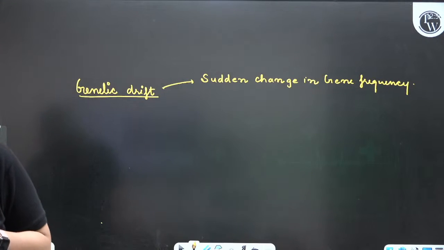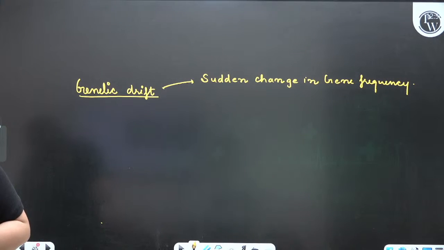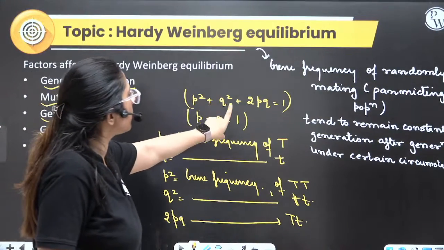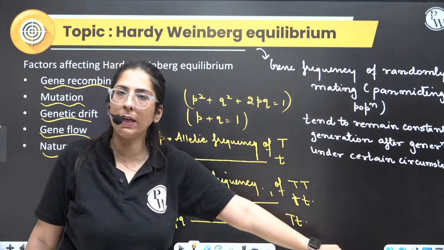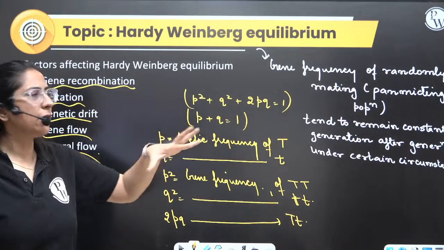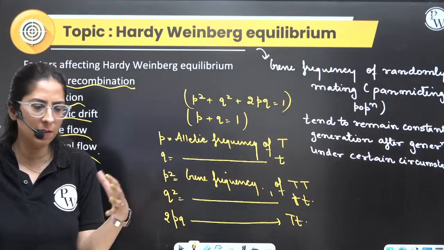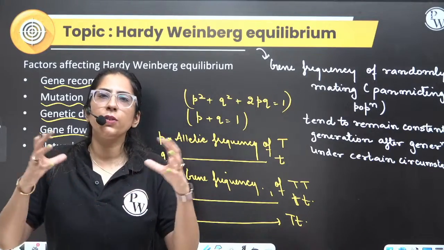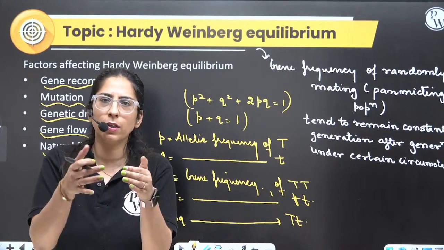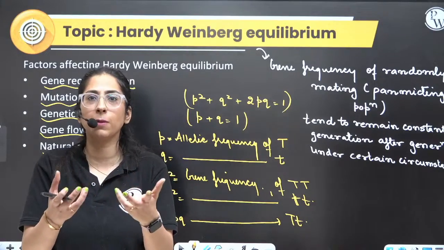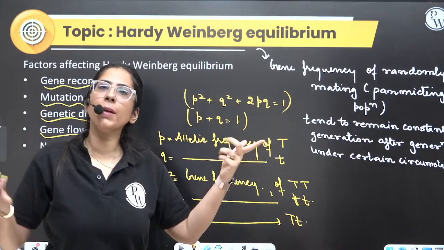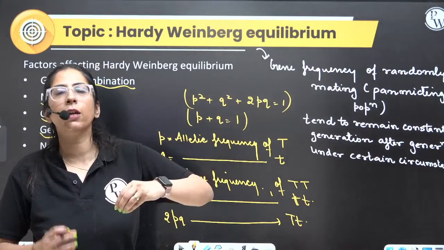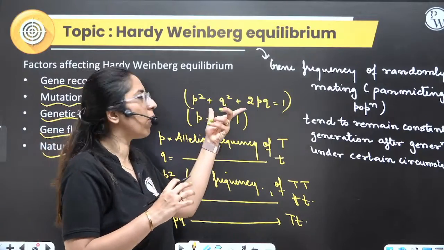Okay, now any other doubt? Because of this sudden change, Rohit, the frequency p square plus q square plus 2pq is not equal to 1 in that case. See, in a closed population with random mating, there is no change from outside; they're only making babies inside. Recombination is happening, but no new gene has been added and no gene is being eliminated, so they will always follow this.